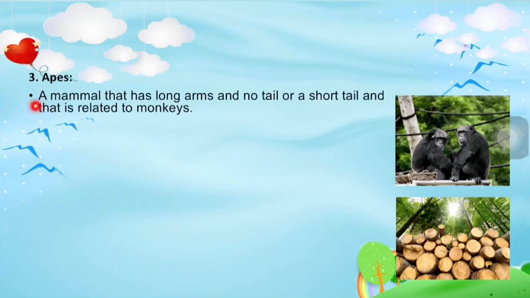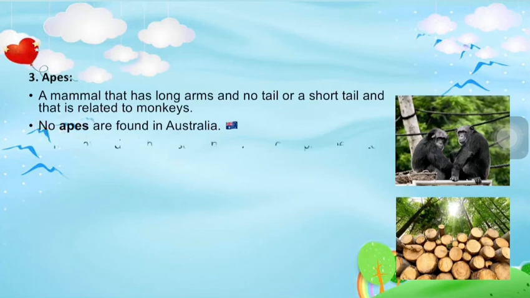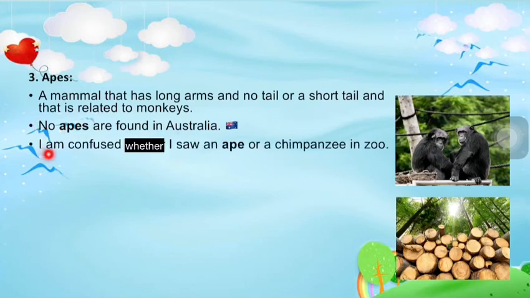Apes. What are apes? These are mammals that have long arms and no tail, or a short tail, and that are related to monkeys. Now, make a sentence with the word apes. No apes are found in Australia. Strange. I'm confused whether I saw an ape or a chimpanzee in the zoo.